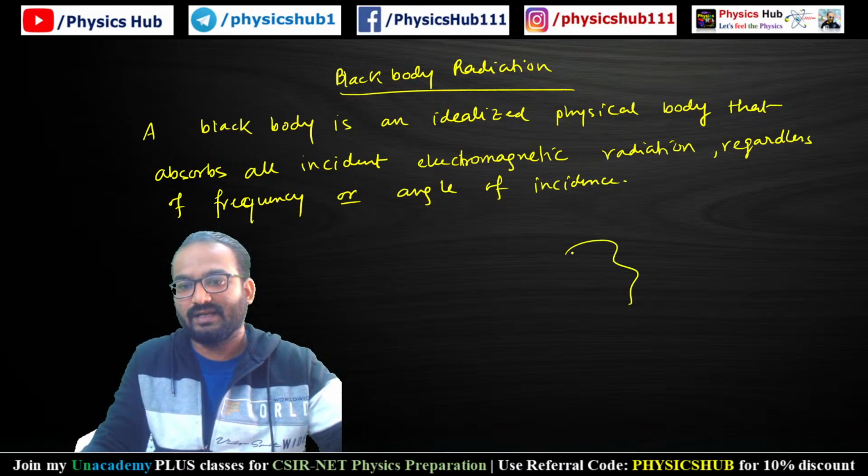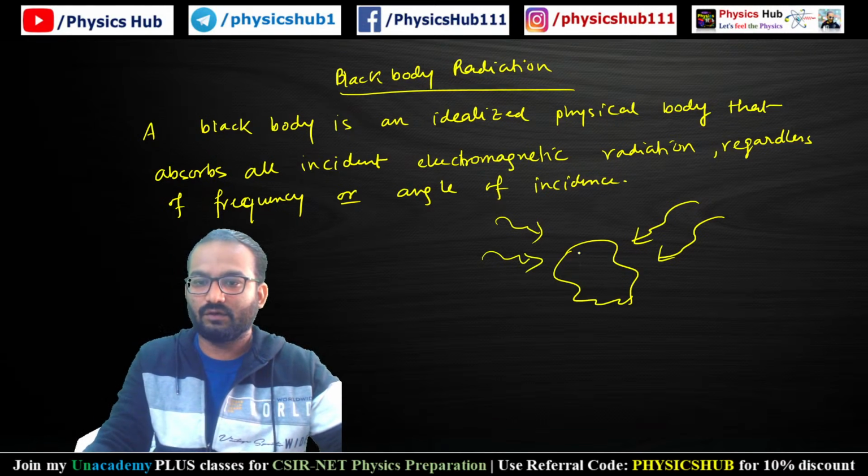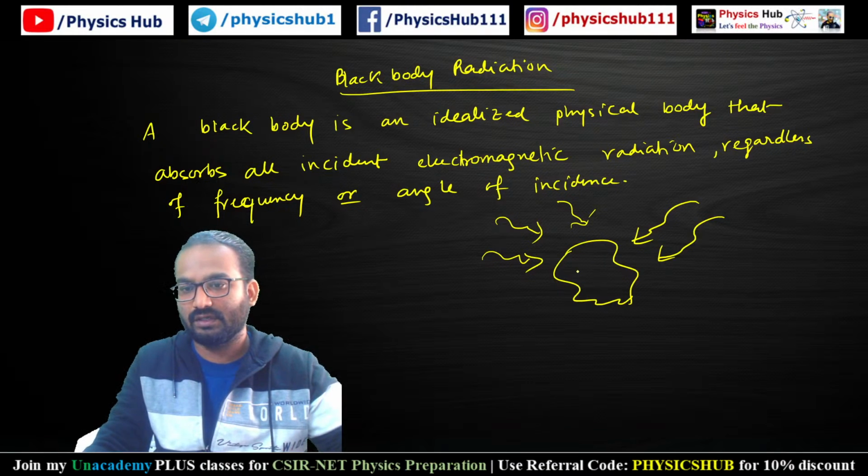Electromagnetic radiation, one example is light. So if you have a black body like this, it will absorb all types of electromagnetic radiation, whether it is falling normally or at some angle. It will absorb everything. This is, let's say, a black body.